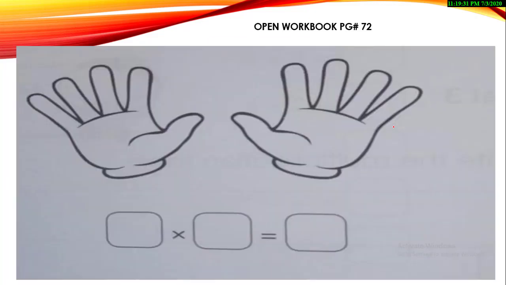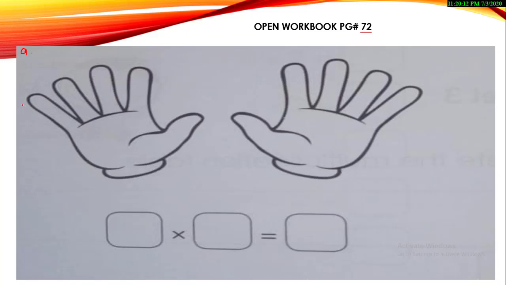Okay, now this is a very interesting page of your workbook. Workbook page number 72. So now open your workbook again. That is page number 72 and this is part A. It was cut because of the cropping. They give us a quick and simple way of writing these numbers. Two boxes and two hands are shown here, and the question written at the top is multiply by counting in 5. So they mention that you are going to multiply by counting the 5.